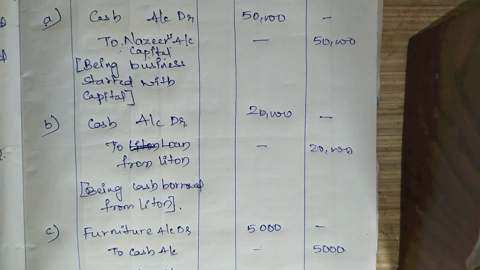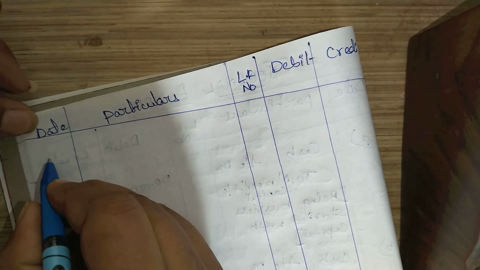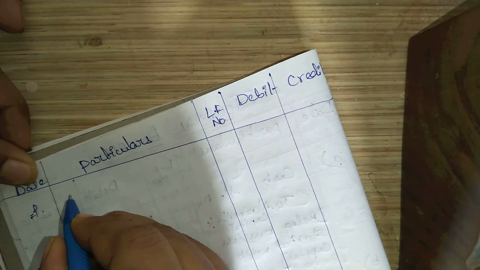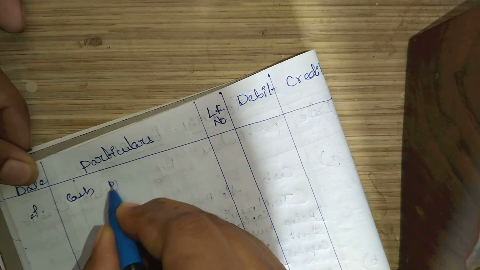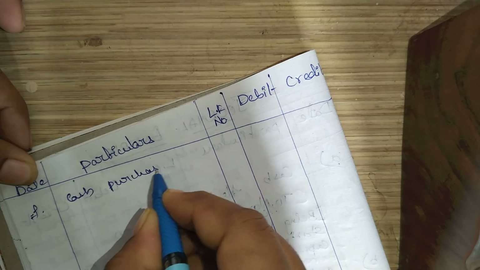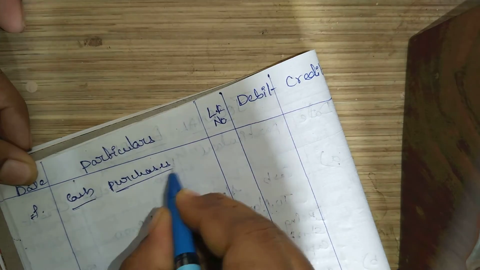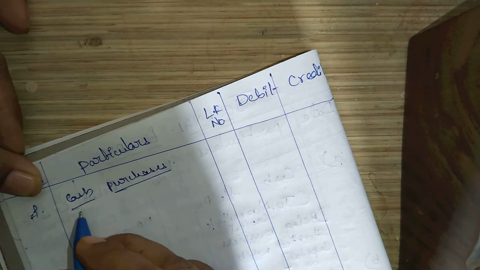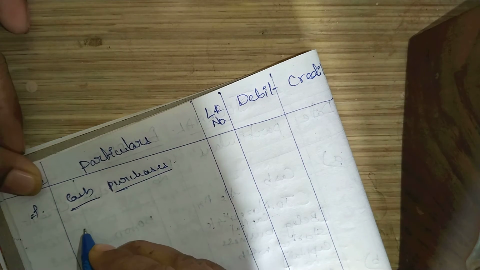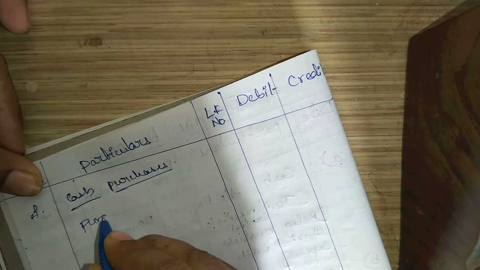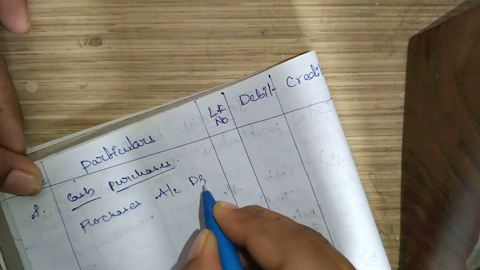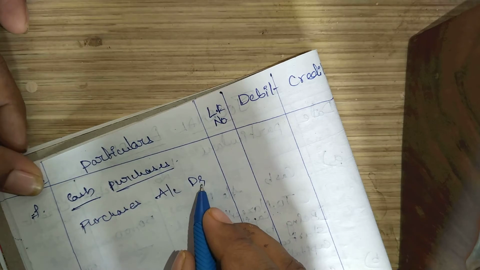Okay, next important entry will be cash purchases. Whenever you are purchasing the goods on the cash basis, the entry will be, we already discussed that purchases account has to be debited. Purchases account debited means on the debit side you need to write down.